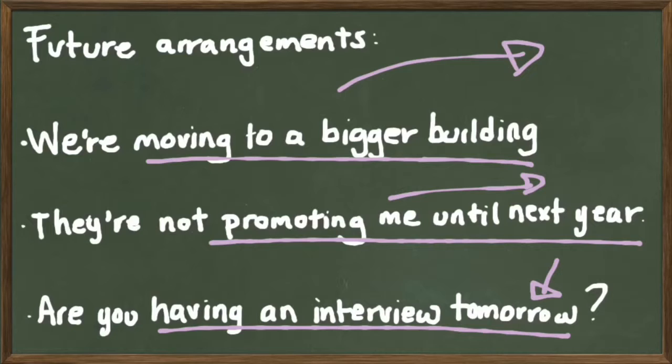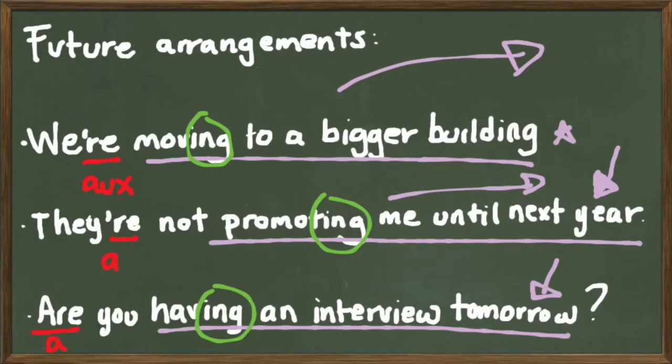Remember that normally time expressions such as tomorrow or next year indicate that the sentence is in the future, but not always. As you can see in example number 1, we don't have next year, tomorrow, etc. But the context gives us the clue. One thing not to forget, when we express present continuous, we always need the verb to be. The auxiliary to be is always necessary. And also, don't forget that all the verbs require the ing ending.